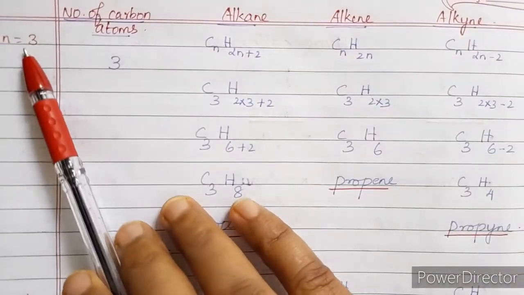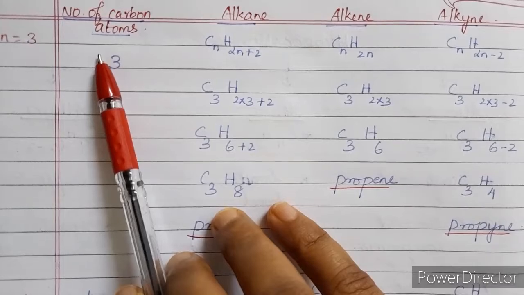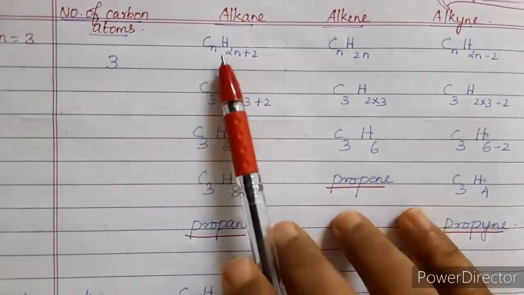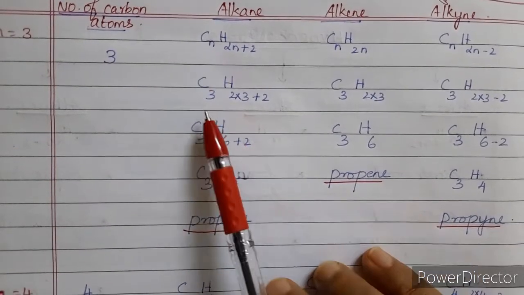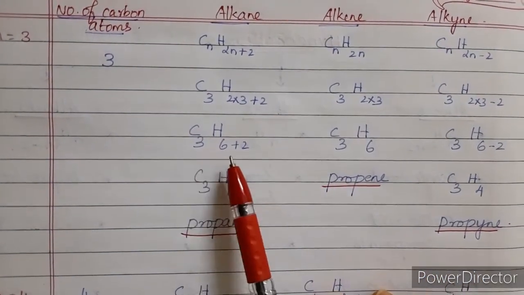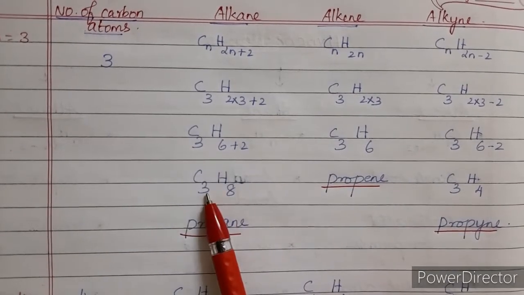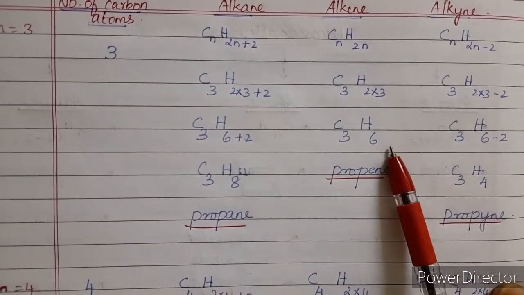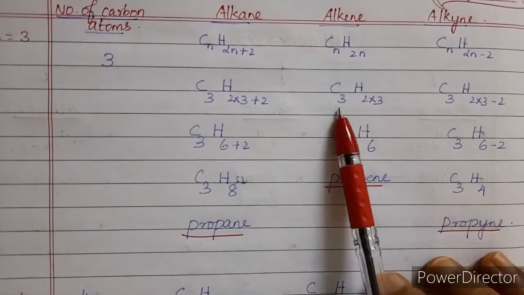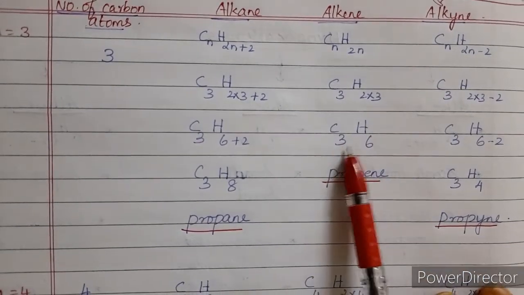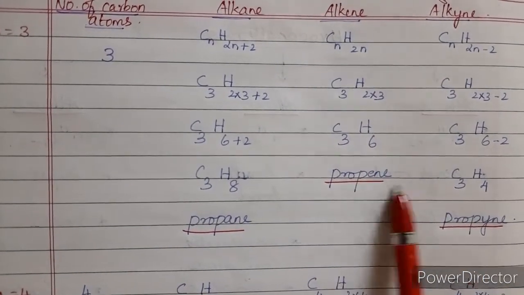Next we'll replace n is equal to 3. So the number of carbon atoms in these compounds will be 3. If you substitute n is equal to 3, C3H2 into 3 plus 2, C3H6 plus 2, so C3H8. So the member will be propane, right? And if you see alkene, CnH2n, so instead of n, 3, C3H2 into 3, C3H6, so this will be propene.